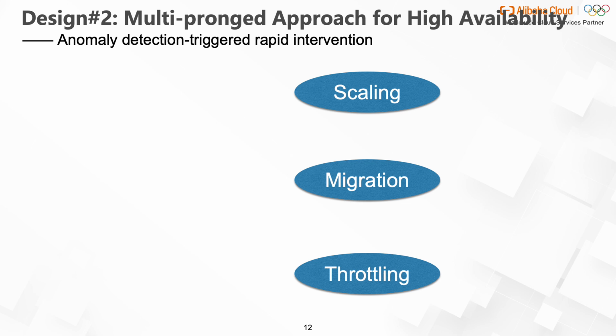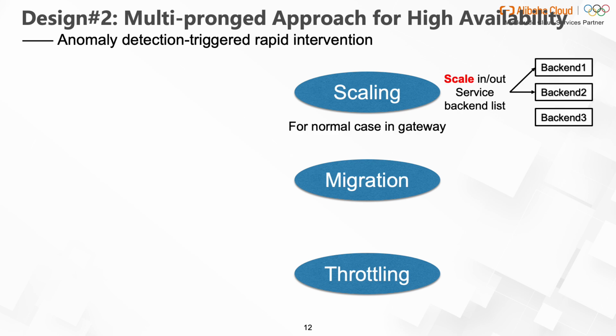While shuffle-sharding ensures a service always has healthy backends, traffic from failed backends can temporarily overload the healthy ones, potentially leading to failures. To this end, we propose 3 response mechanisms. First, scaling, which is used for handling the normal case in the gateway. We can scale in or out the service backend list, like this figure shows.